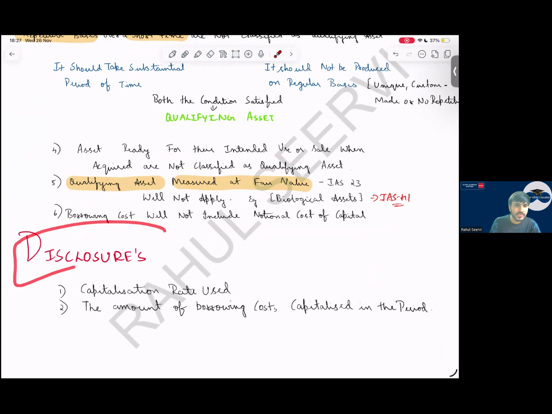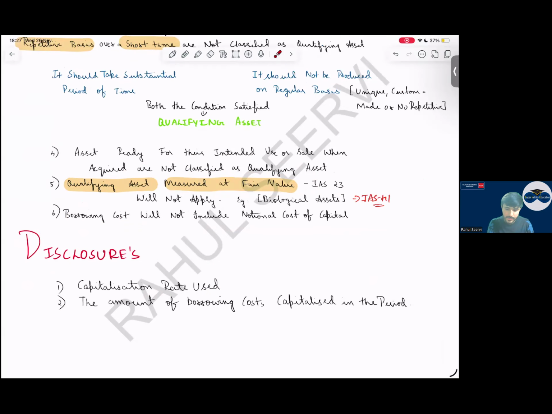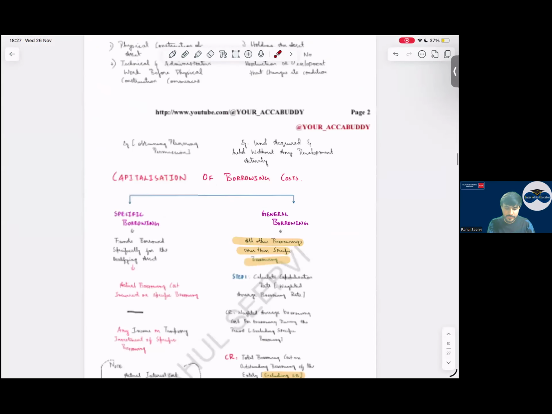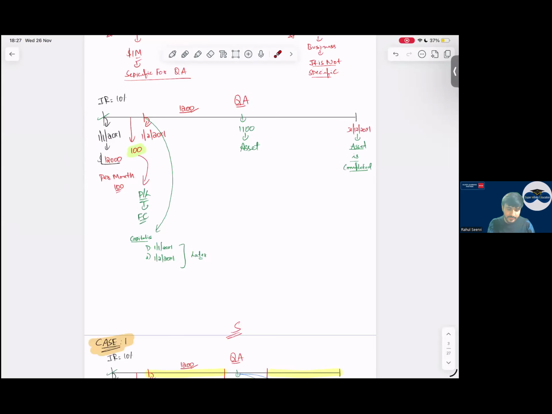Disclosure. So what are the disclosures? Capitalization rate and the amount of borrowing cost capitalized. These are the things which we consider. So with this, your borrowing cost is also done. So 4 standards we have completed.